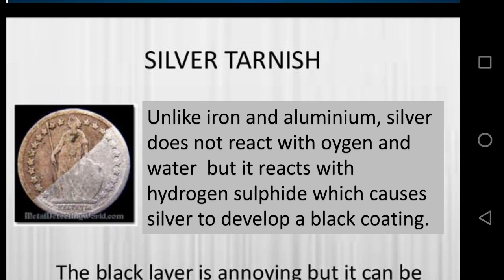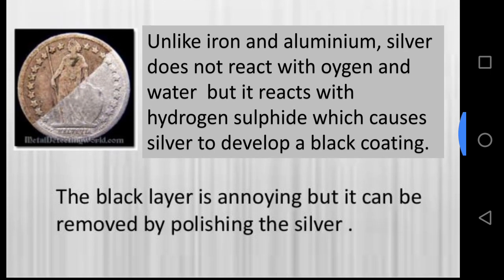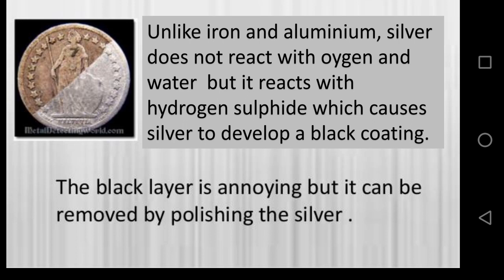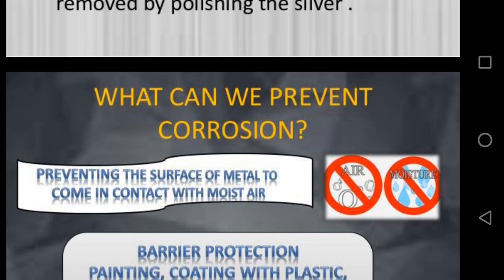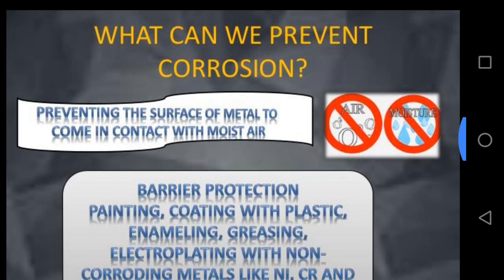The black color is annoying, but it can be removed by polishing the silver. But in the aluminium metal, corrosion is an advantage because it protects aluminium from further corrosion.